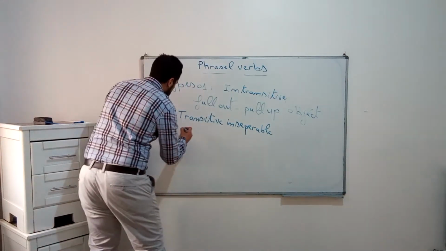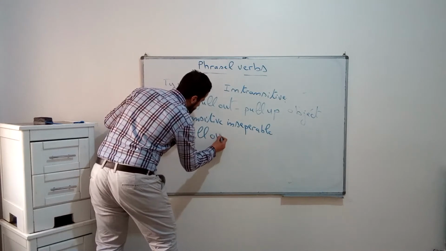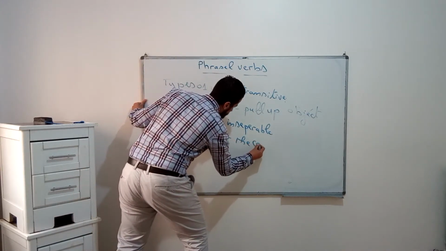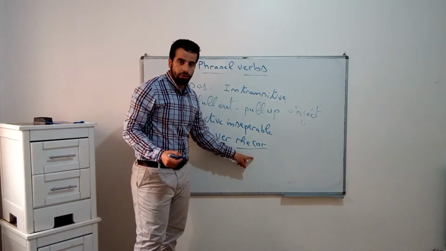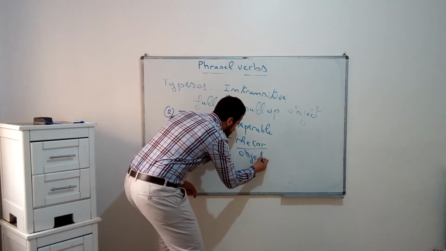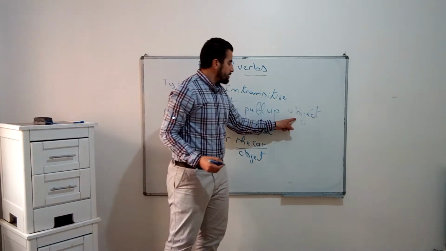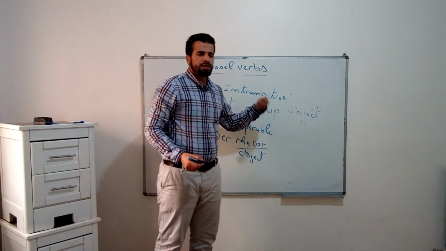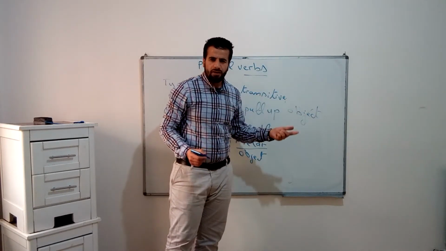So what do we mean? Over the car. So here we have an object. This is the object. Alright? Here, in intransitive, no object. We don't use an object. There is no car, there is no Ahmed, there is no Fatima, whatever.